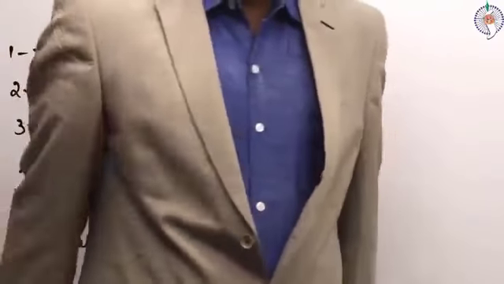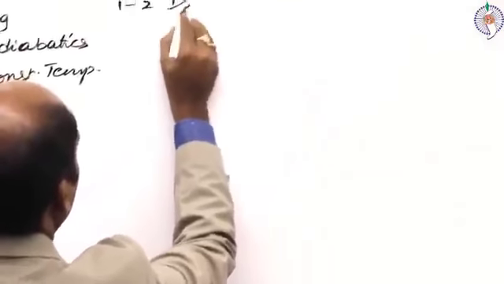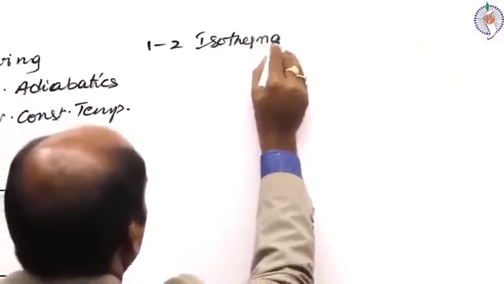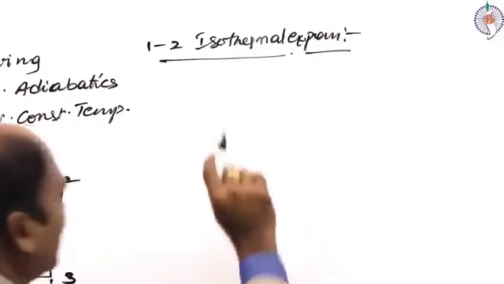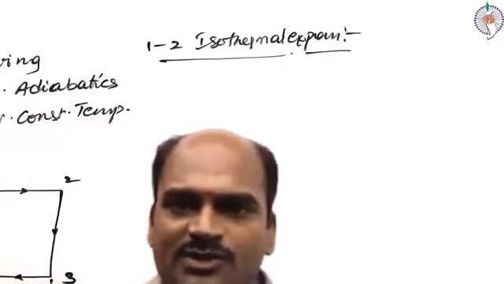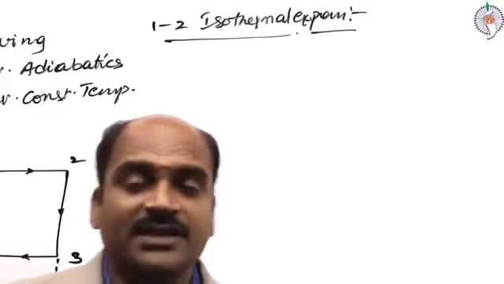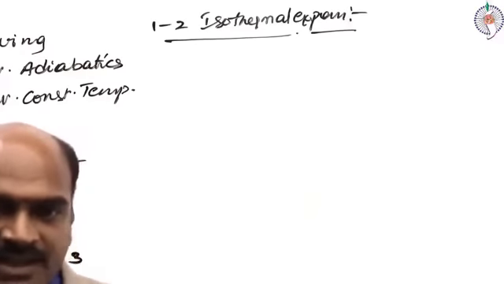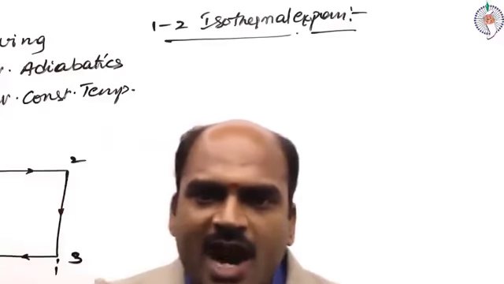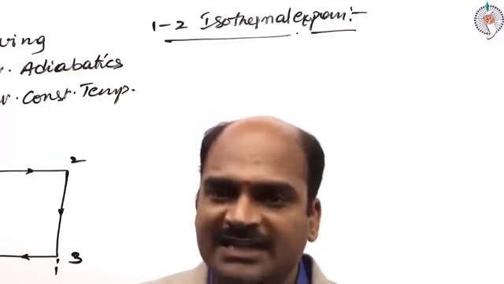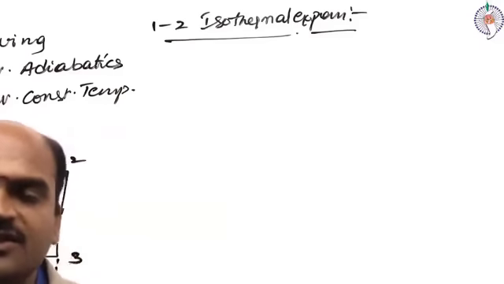So the first thing is isothermal expansion, 1 to 2. What happens in isothermal expansion? The name itself indicates that the expansion process has to be performed by maintaining the temperature constant. Here, a source or hot body at very high temperature is brought in contact with the top dead center of the cylinder.